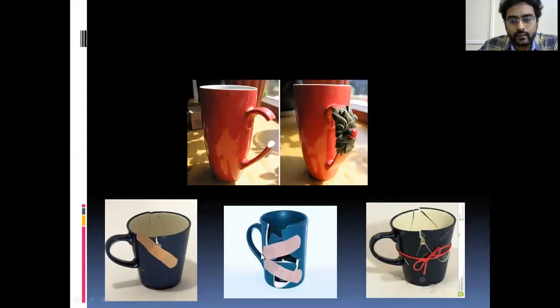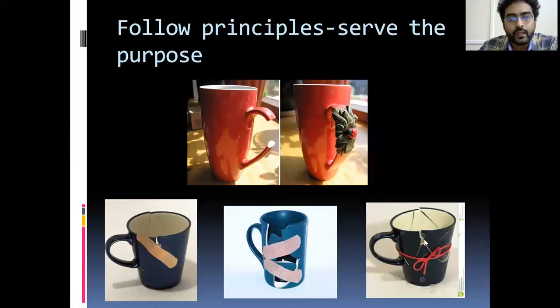But in the next, the lower three, there is loss of function. You cannot pour water or anything in these cups. Still they are fixed, but not functionally. So what you need is, you have to follow certain principles so that the purpose is served. Without principles, if you use the implants, it will lead to disasters. The function is not served.